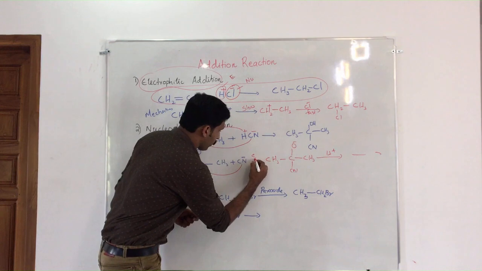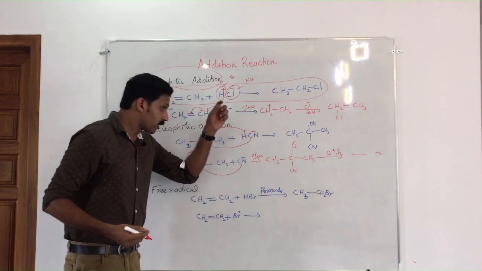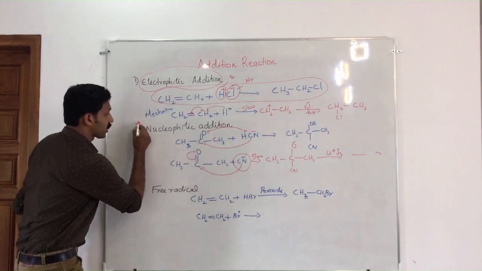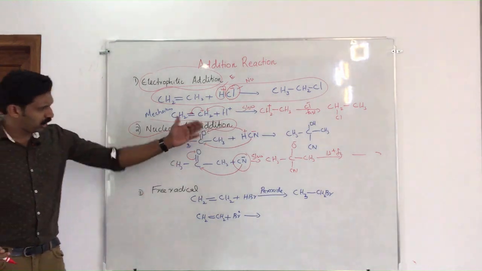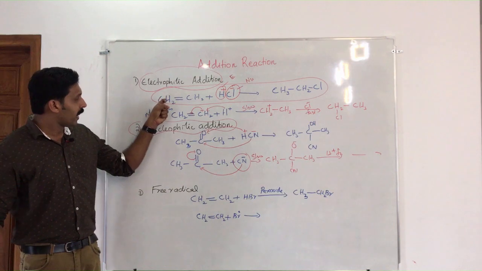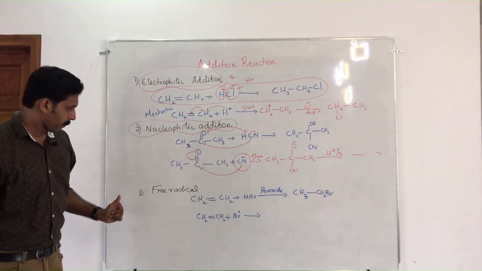This step is taken as the slow step. This is the fast step. In the slow step, nucleophile is adding. That is why this reaction is known as nucleophilic addition reaction. Addition to a keto group is usually a nucleophilic addition reaction, but addition to an alkene is usually an electrophilic addition reaction.